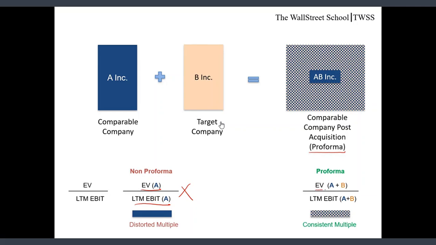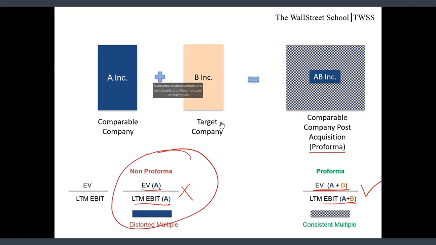It will be consolidated EV of A and B both, and its EBIT is also going to change. So its EBIT will include EBIT of A and EBIT of B. So actually the multiple of the company that will stay in the future would be the pro forma one. So this pro forma multiple presents the true picture of the company, not the non pro forma one. So friends, that's why it is important to factor these pro forma events in the multiples of the company.